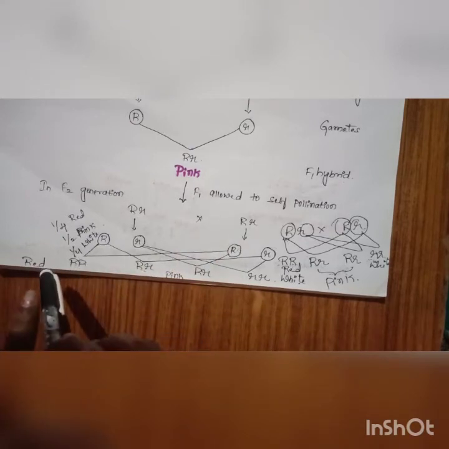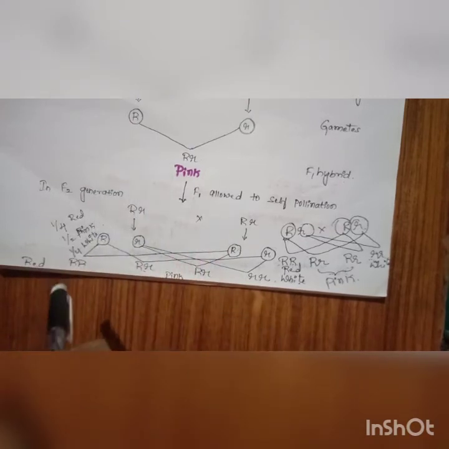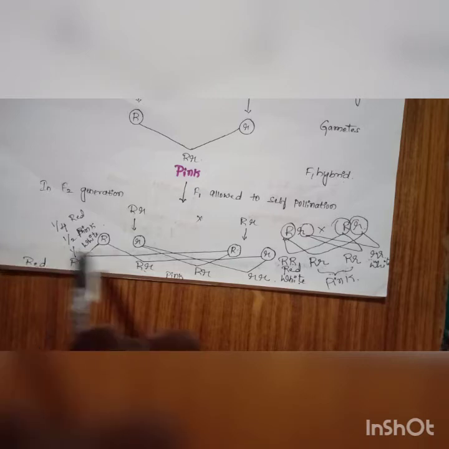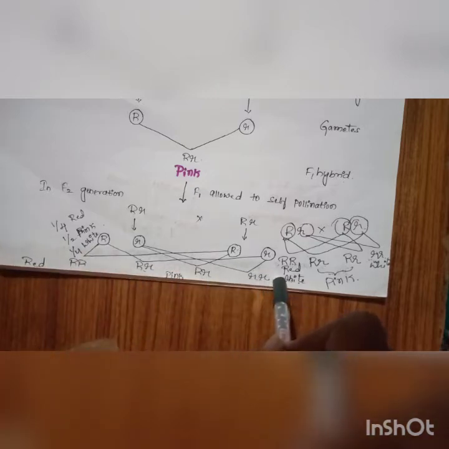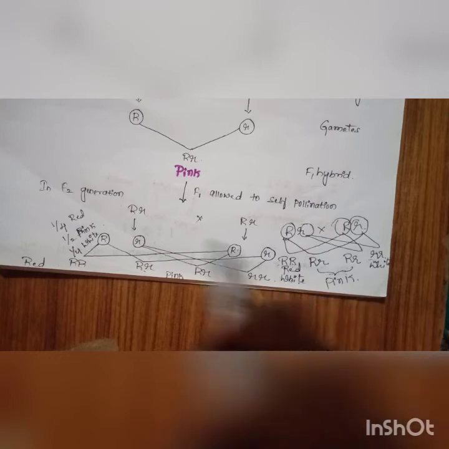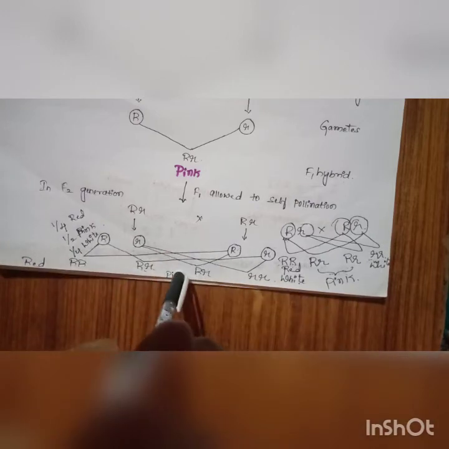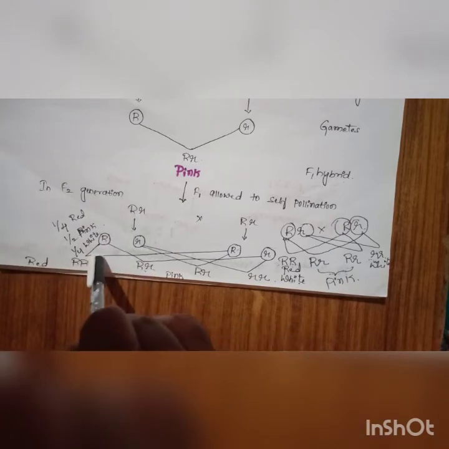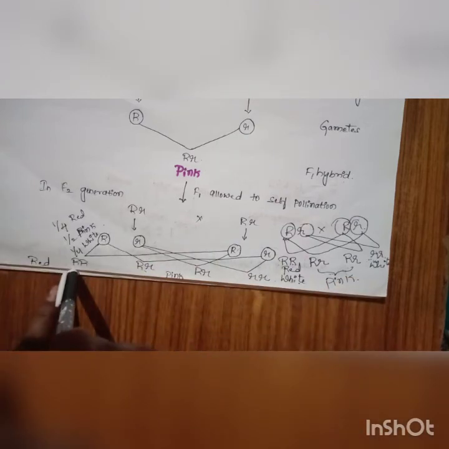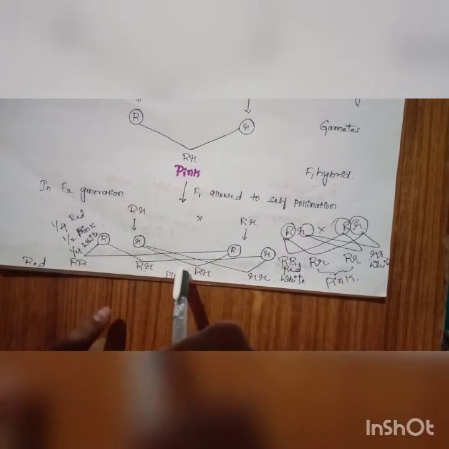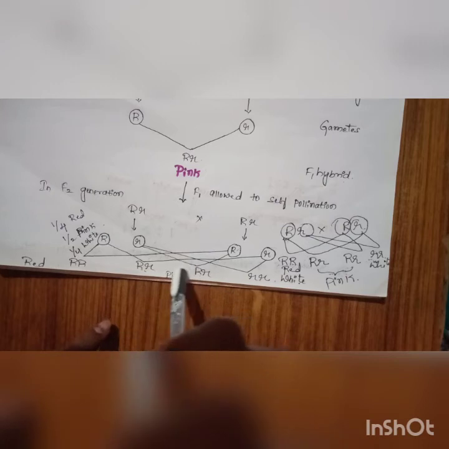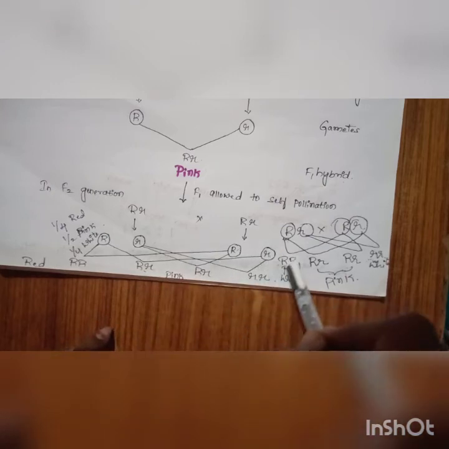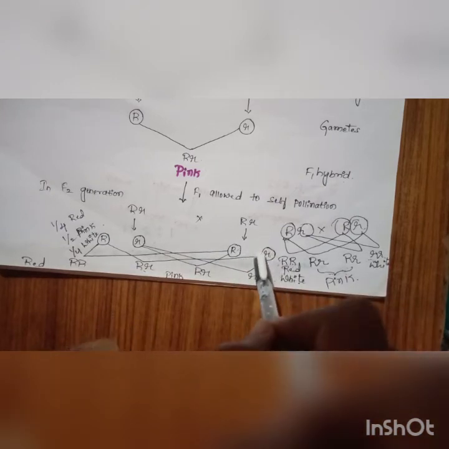So the phenotypic ratio of incomplete dominance is 1:2:1. That means 1 is red, 2 are pink and 1 is white. Whereas the genotypic ratio is also 1:2:1, because 1 is homozygous red, 2 are heterozygous pink and 1 is homozygous white.